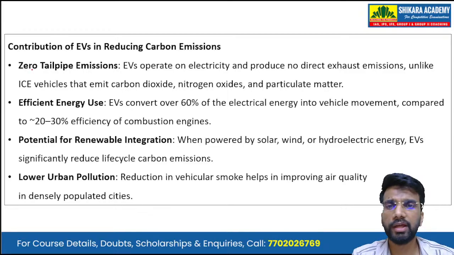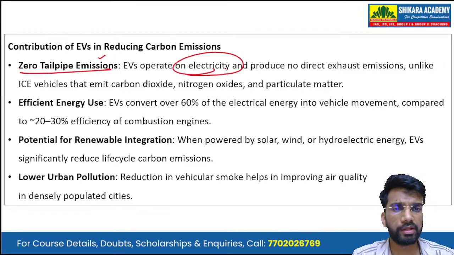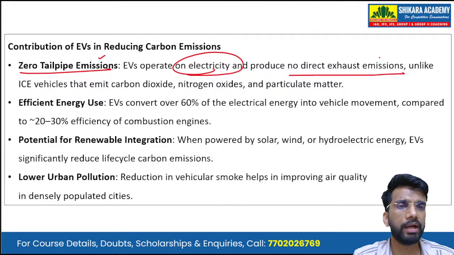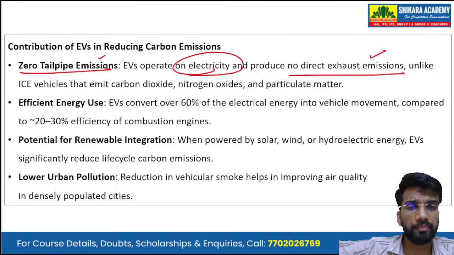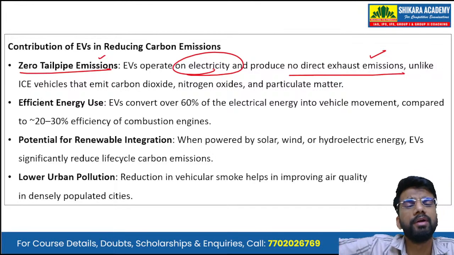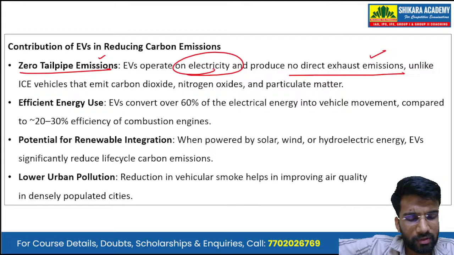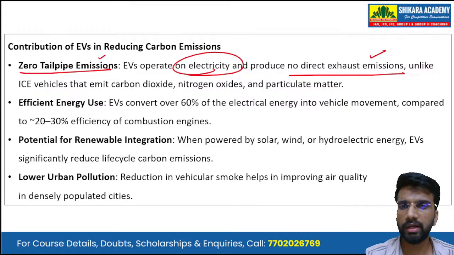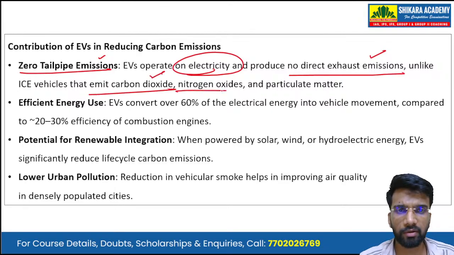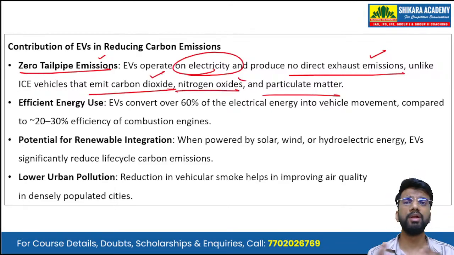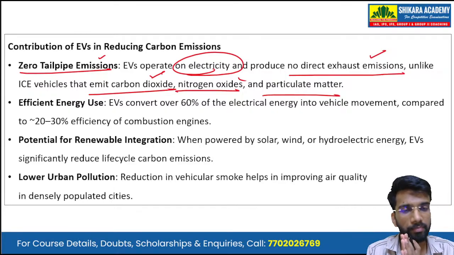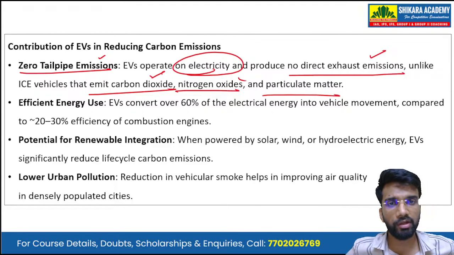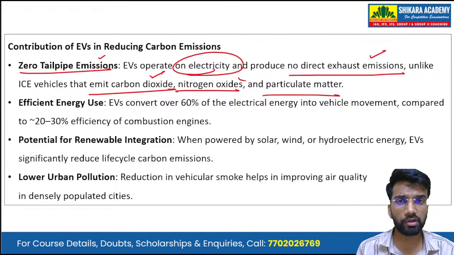So first is zero tailpipe emissions. EVs operate on electricity and they produce no direct exhaust emissions. They do not even have the silencer or the tailpipe through which the gaseous emissions move out. Unlike ICE vehicles which emit carbon dioxide, nitrogen oxides, and particulate matter, there are no tailpipe emissions, meaning there is no tailpipe in these electric vehicles. So there is none of the emissions of carbon dioxide.